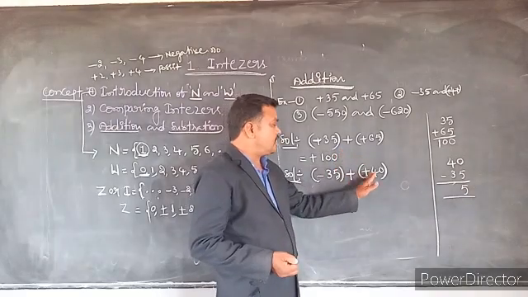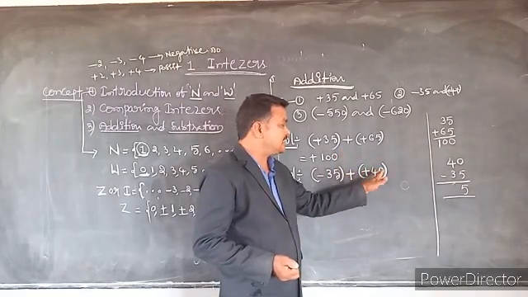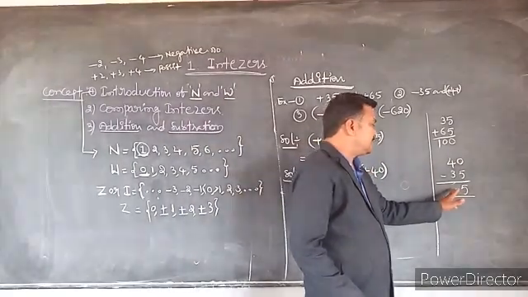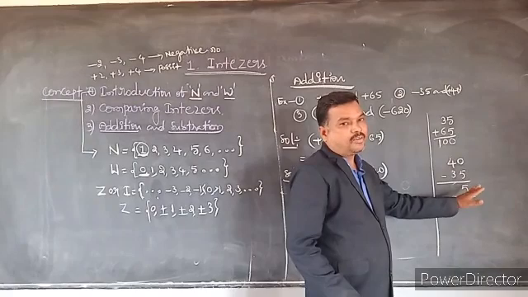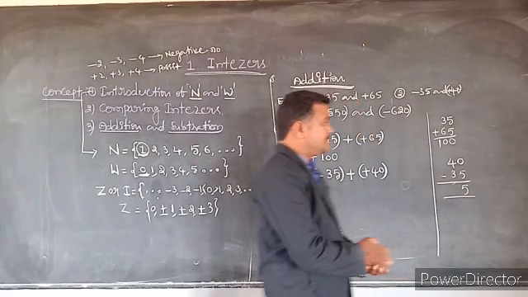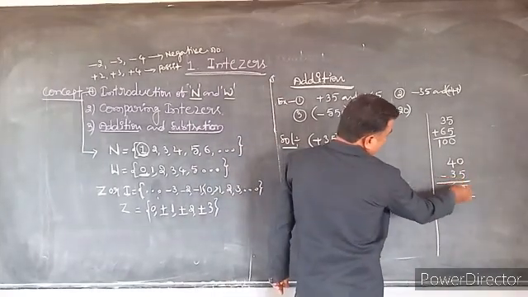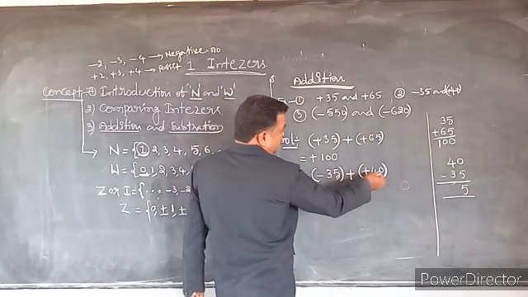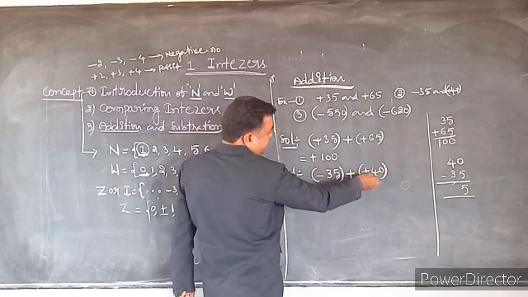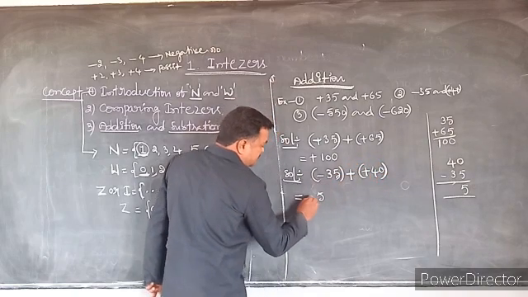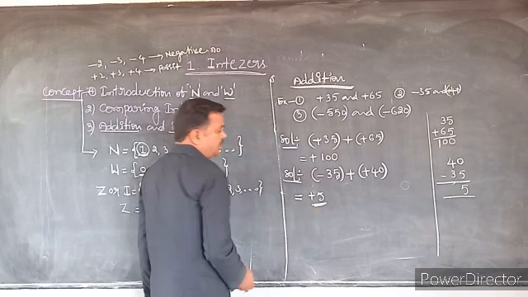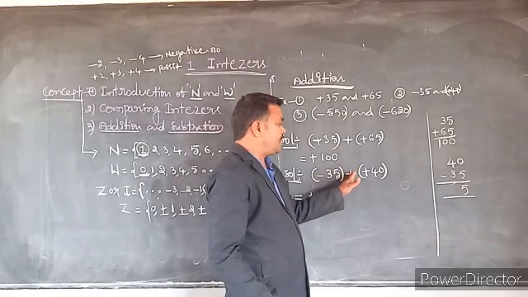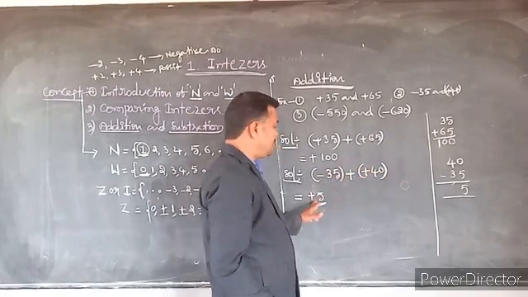Which is the largest integer? Before the largest integer, which symbol is there? We have to write the symbol beside the one we are getting the result from. So 40 minus 35, here we got the answer 5. Here 40 is the largest integer. Before that 40, plus is there. So here we have to write plus 5. It means minus 35 plus 40 is equal to plus 5.